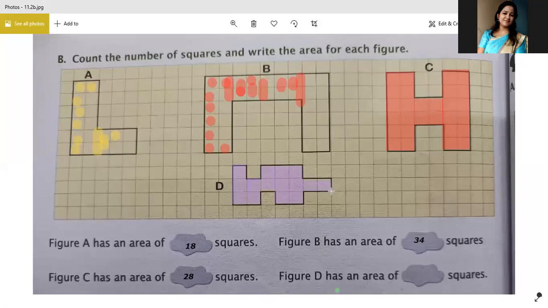So what will be the answer here? 15. It will be covering the area of 15 squares. Understood?